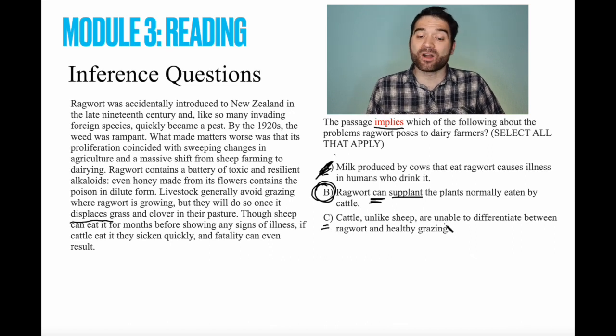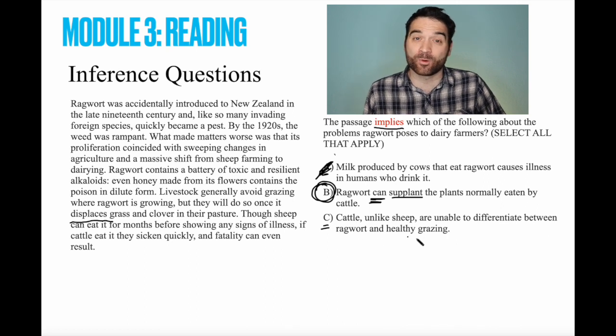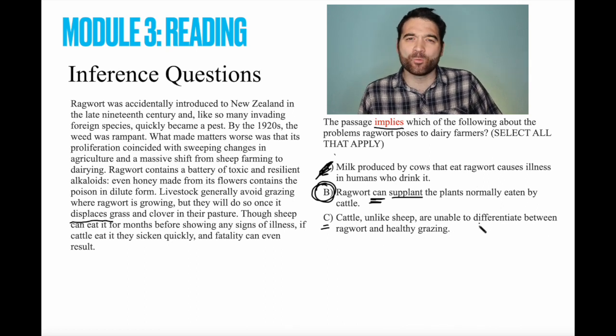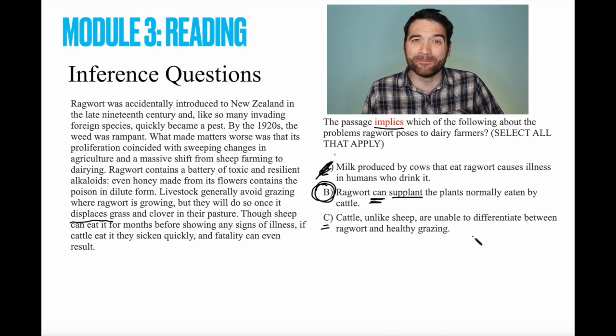Okay, how about answer option C? Cattle, unlike sheep, are unable to differentiate between ragwort and healthy grazing. Well, once again, are we talking about something that could be true or must be true? To say that they're unable means that they are literally incapable of doing it under no circumstances. Does it say anything about their ability in here to differentiate? It doesn't. We can't get inside of a cow's head. We don't know what they're thinking. Maybe they are able to differentiate it, but they decide to eat it anyway. So C is another example of an answer that is too extreme to be proven true by the passage. The correct answer on this one is B.